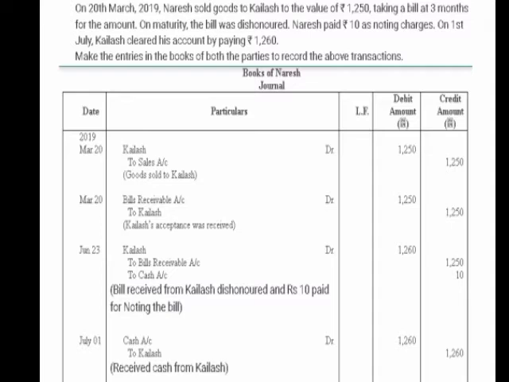Now on maturity the bill was dishonored. When the bill is going to be dishonored, it will be returned back to the same person acceptor. So Kailash is the acceptor. So Kailash account debit to bills receivable account and the Naresh paid 10 rupee as a noting charges. So once he has paid, so to cash account because cash goes out 10 rupee. Next on 1st July Kailash cleared his account by paying 1260. So what comes in should debit cash account 1260 and Kailash is the giver, so he has been credited over here with 1260 rupee.